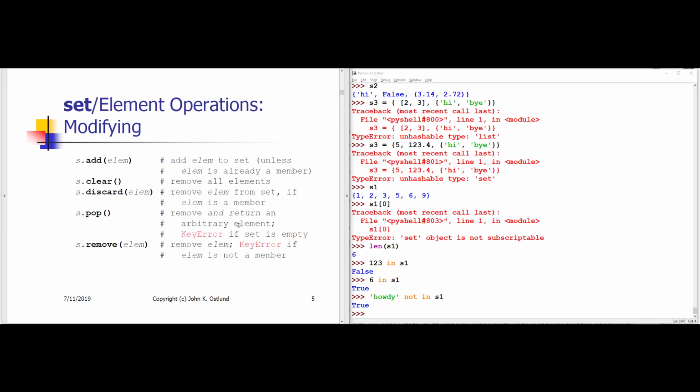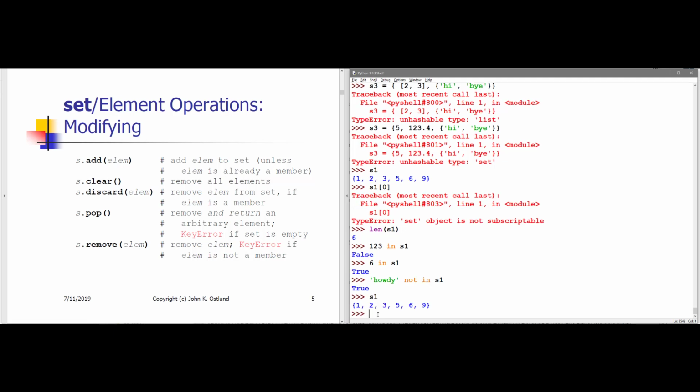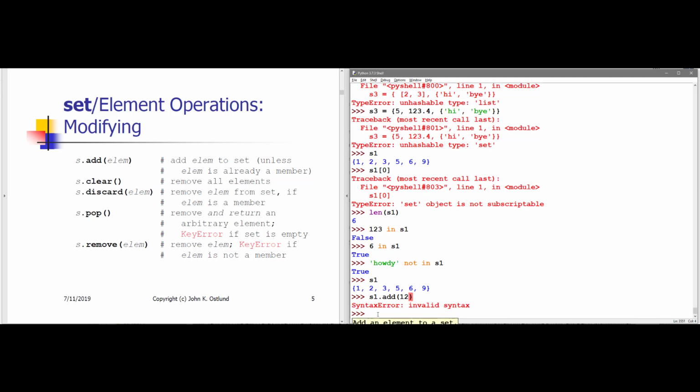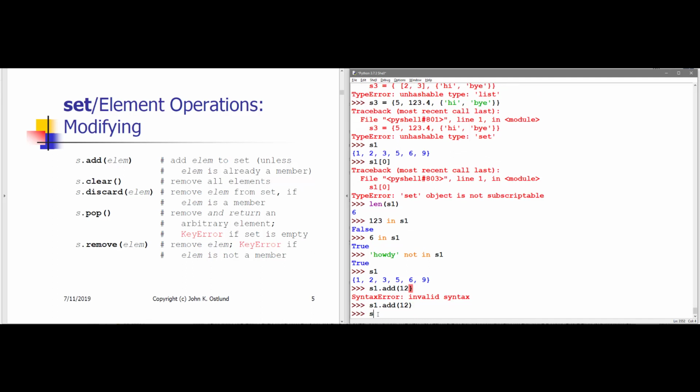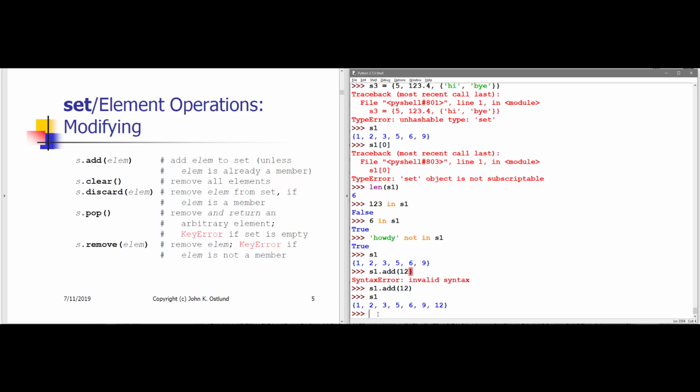Here on slide 5 are methods that we can use for modifying the items in a set. For example, I have S1. I can say S1.add 12 to S1. S1.add 12 in parentheses will add 12 to the set. It appears that that was added in order, but I promise that's just an accident.